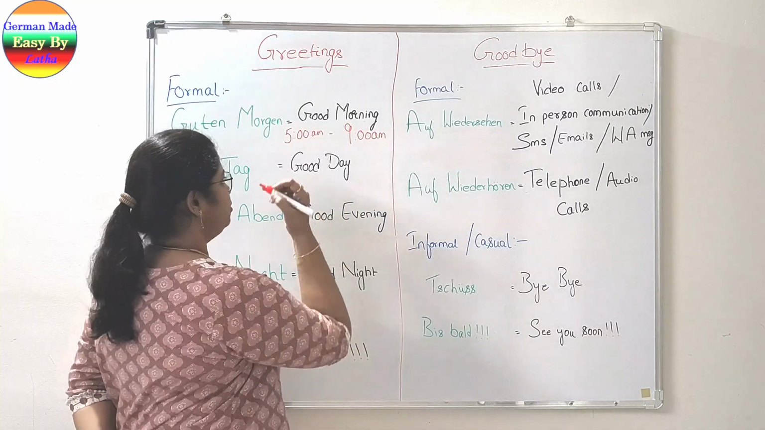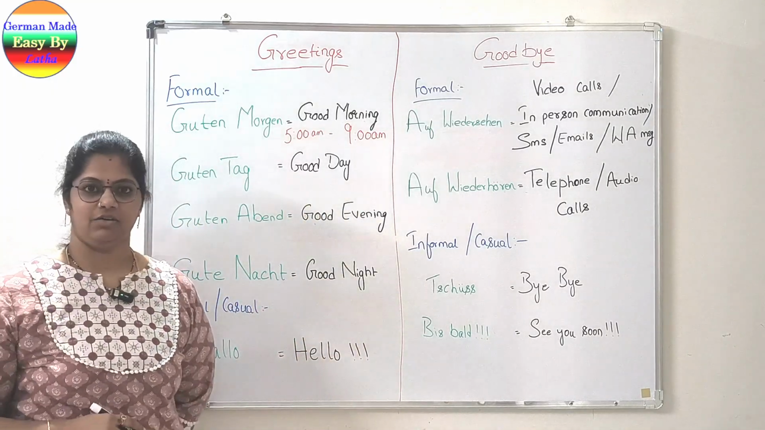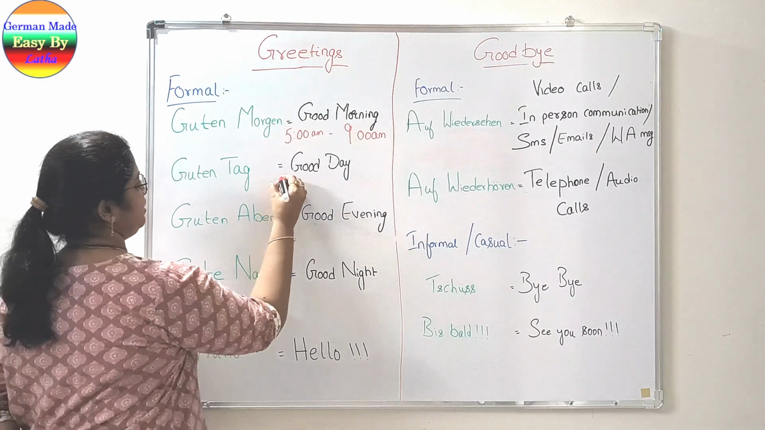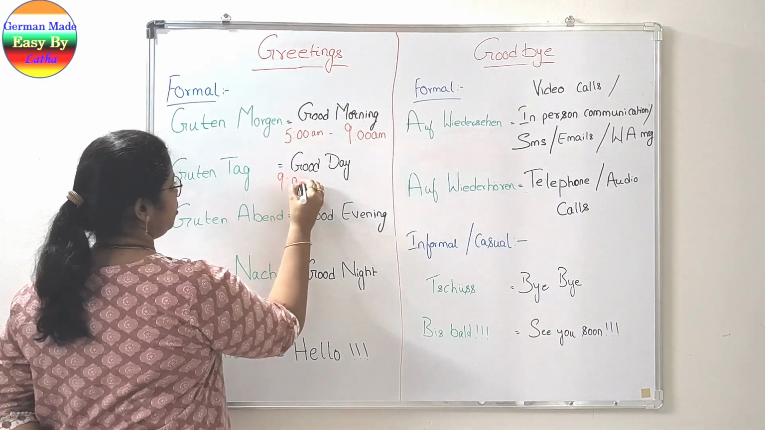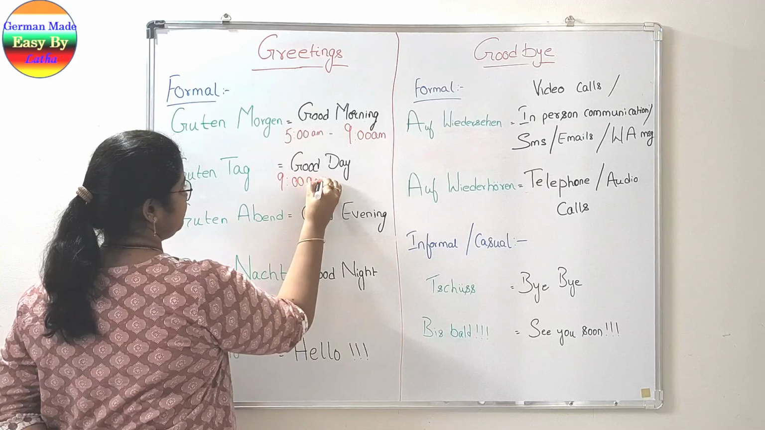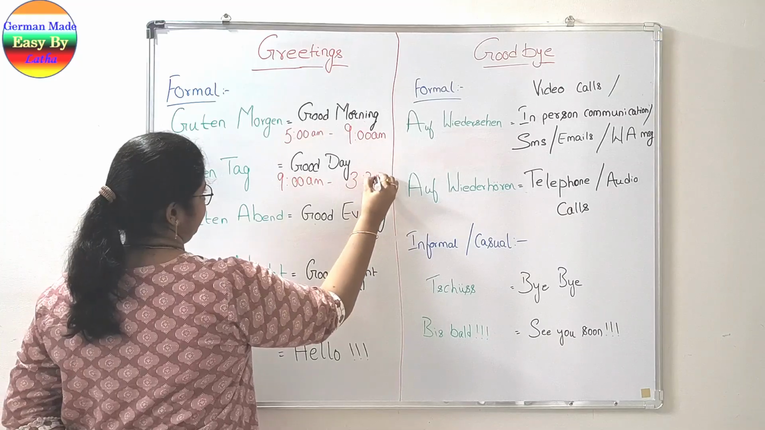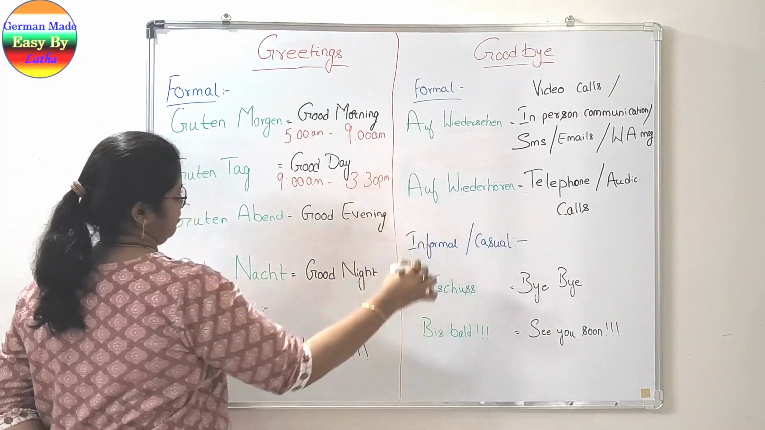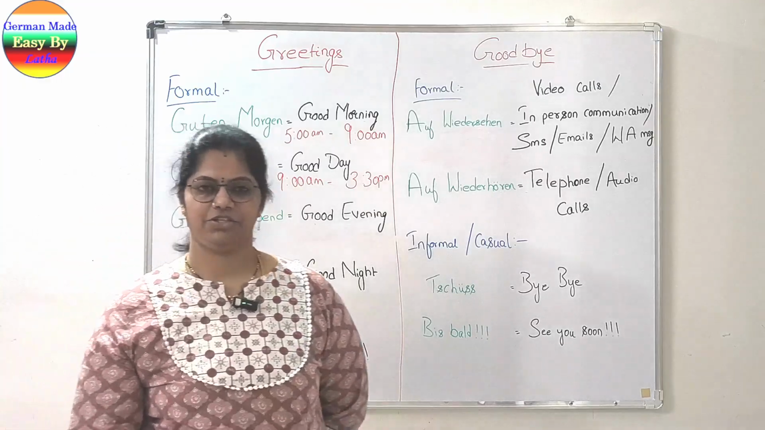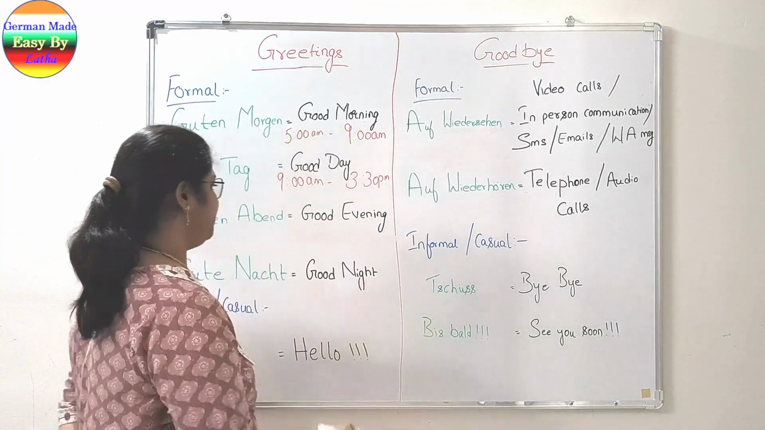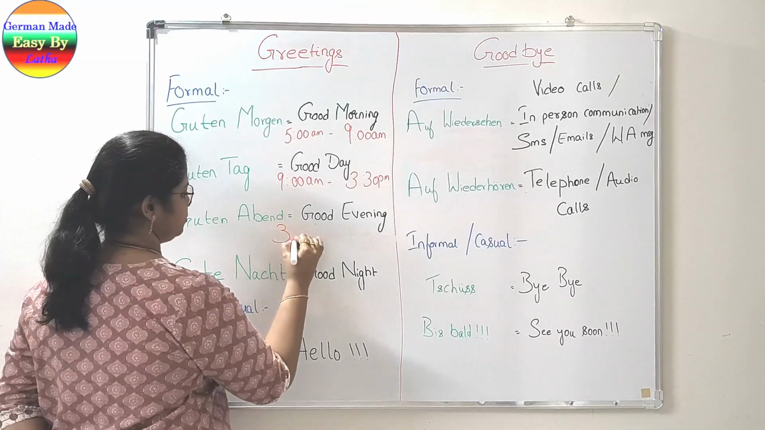After the breakfast, once the sun is very bright, shining and hot, it is Guten Tag, which means good day. This can be from 9 a.m. till 3:30 p.m. From 3:30 p.m. onwards, it is considered good evening.